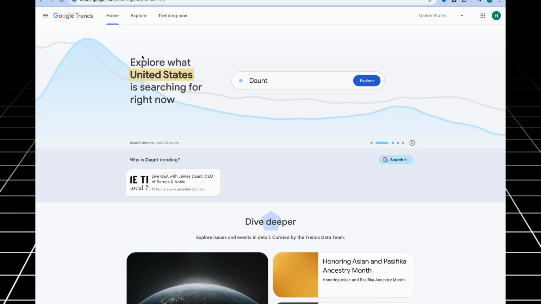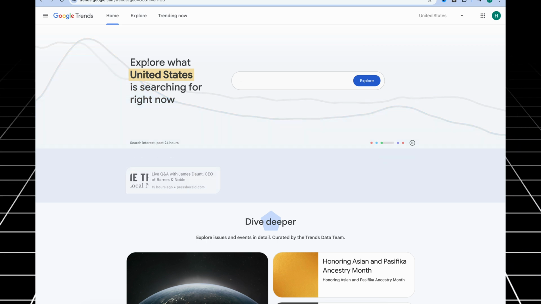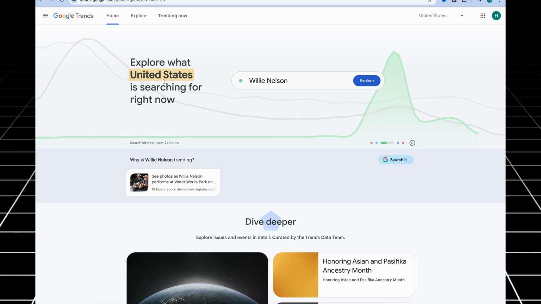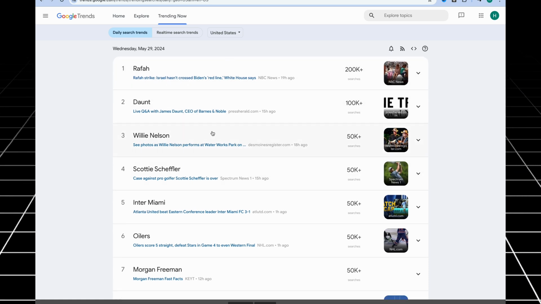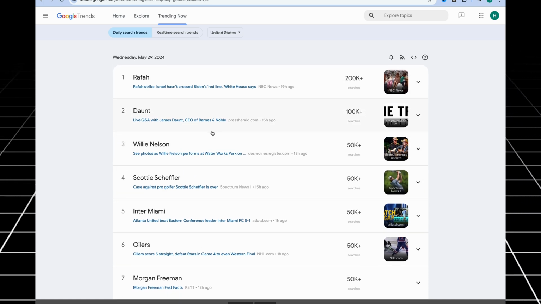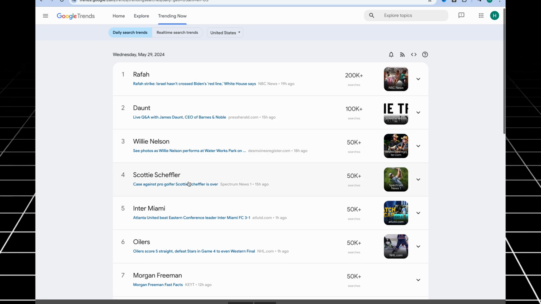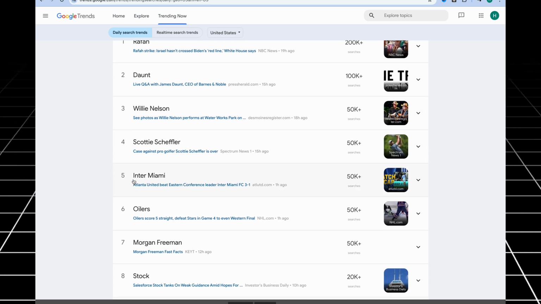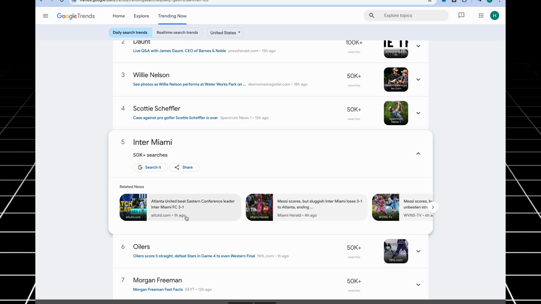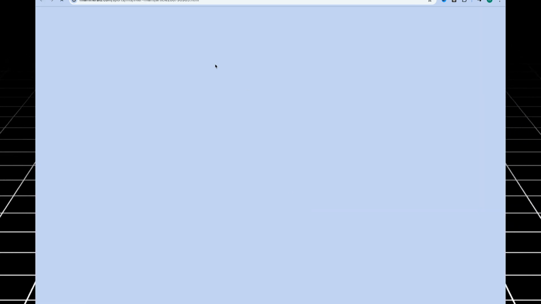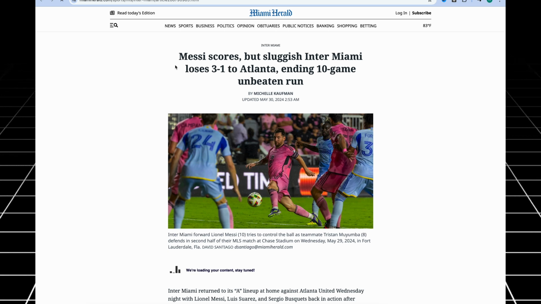So the thing is that we go to Google Trends and just search on the Google Trends for the topic that is really popular right now or trending. So I just come here, trending now, and as we can see, there are different topics here that are really getting lots of attention. But I'm going just to go to the number 5 here, Inter Miami, and just click this, and also choose one of the articles here. I'm going to choose the second one, Messi scores, but sluggish Inter Miami loses.